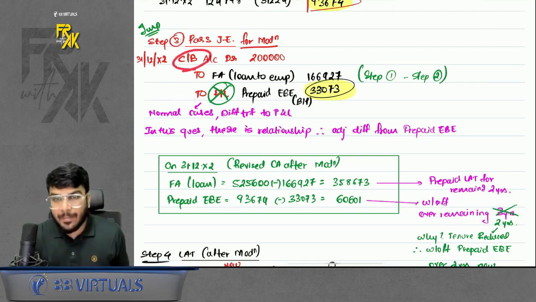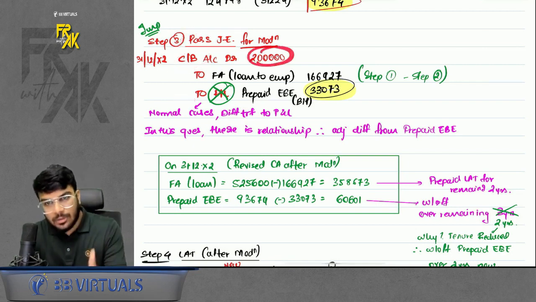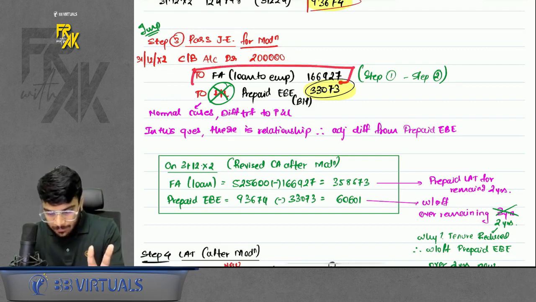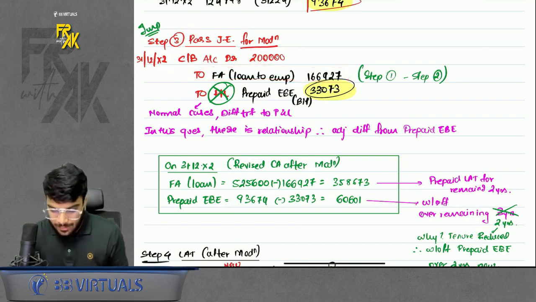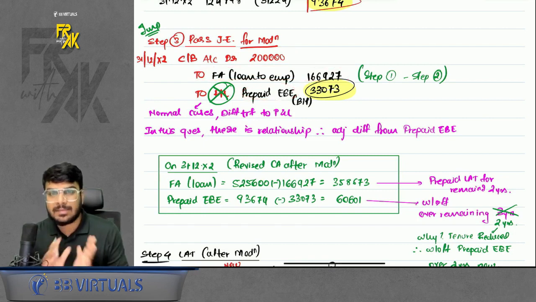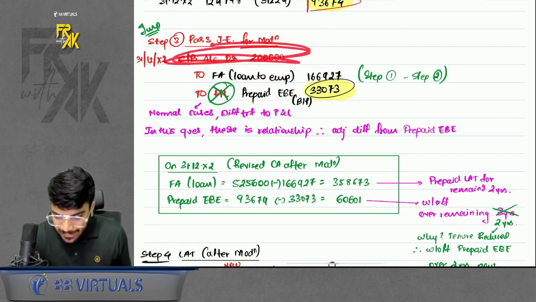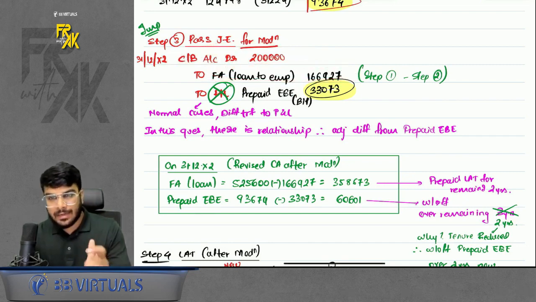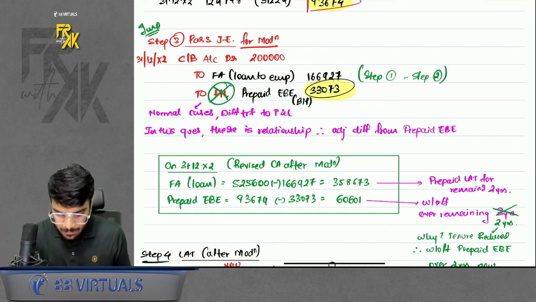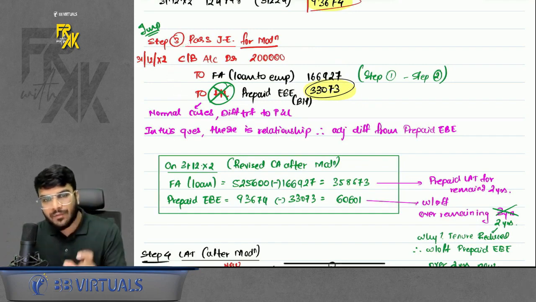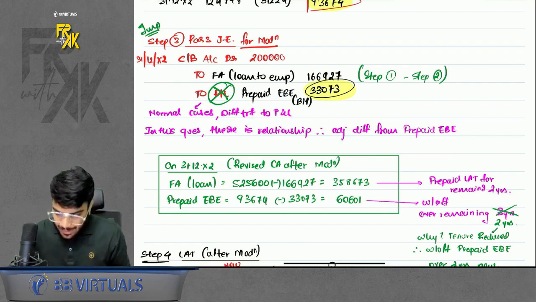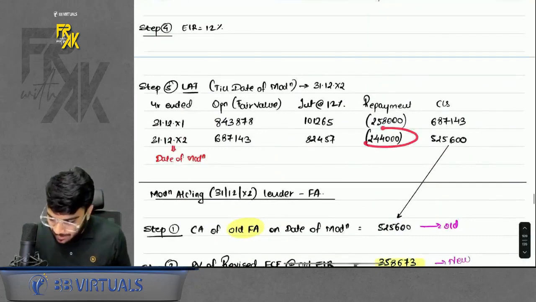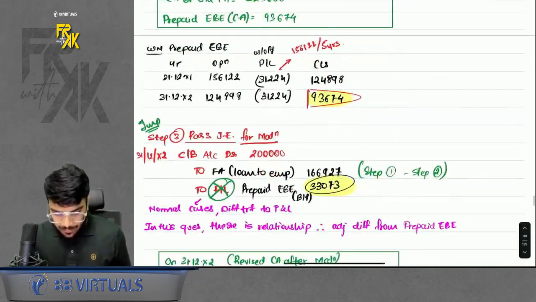Because I made a prepayment, I passed the entry for prepayment also, 2 lakhs. Then I adjusted some amount with the financial asset and then the balance with prepaid employee benefit expense. Acha, if there was no prepayment, then in that case you will just reduce the financial asset and adjust from prepaid employee benefit expense. Okay, I will refer to that question as well. But because there was a prepayment, I took the prepayment effect in the modification part. Okay, as I was saying, I am not taking the prepayment here. I passed a separate entry for this year.